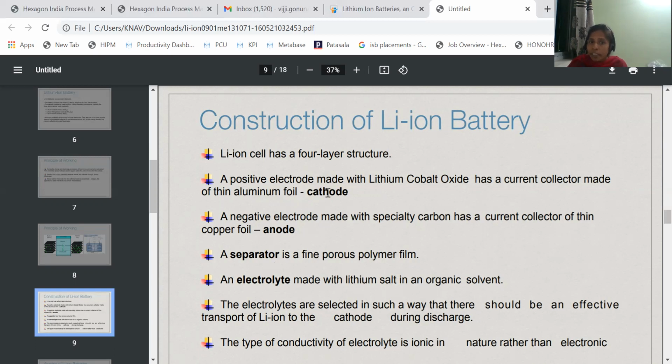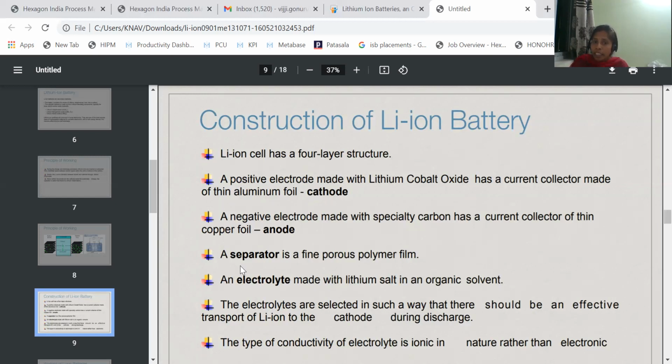How is the cathode made? The cathode is made using lithium cobalt oxide coated on aluminum foil, whereas the anode is made of lithium dissolved in carbon coated on copper foil. So the cathode is on aluminum foil and the anode is on copper foil.